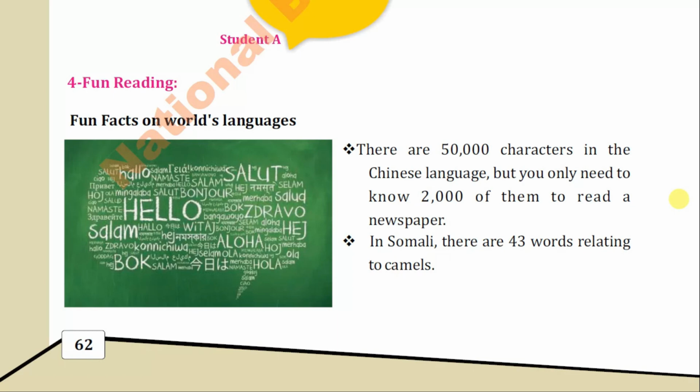Now the other important fact that is given is about Somali. This is also a language that is spoken in Somalia obviously. There are 43 words relating to camels. 43 words, so wide a language that there are 43 words for just camels. So these are the fun facts that are also given at the end of the unit.